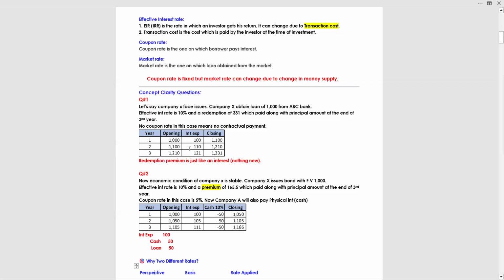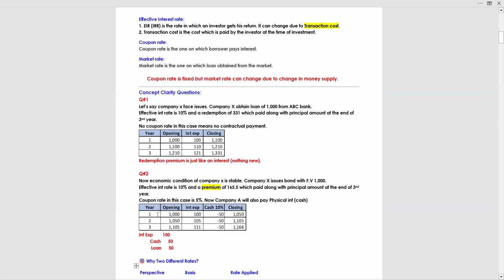If you make an entry in question number 1, the entry is interest expense debit 100, loan payable credit 100. But once we make the entry in this case, you will see the loan payable will be amortized over the time. Why? Because company X pays the amount of 50, which is cash. So this cash will reduce the liability by 50. 100 minus 50 is 50.